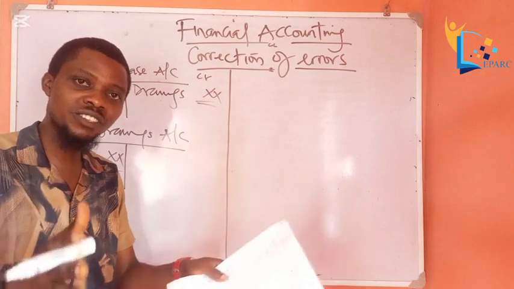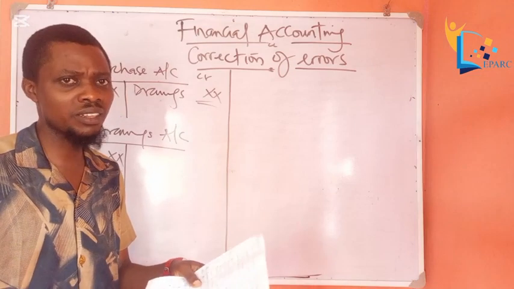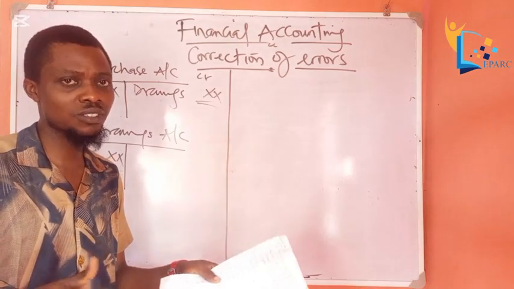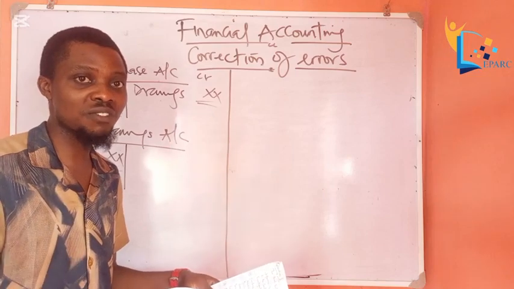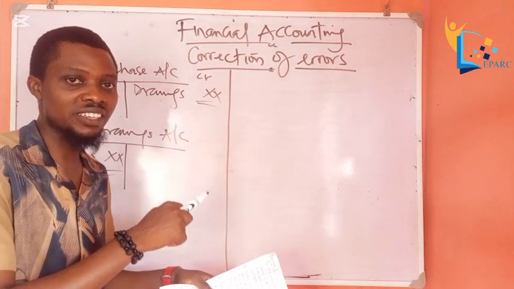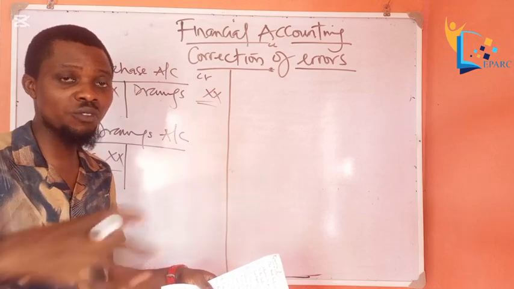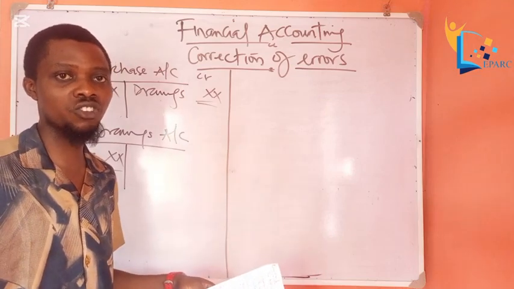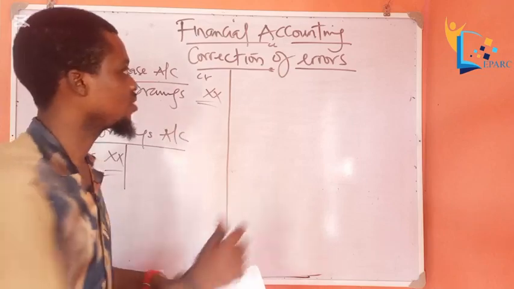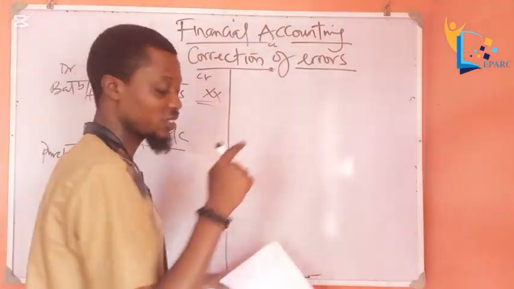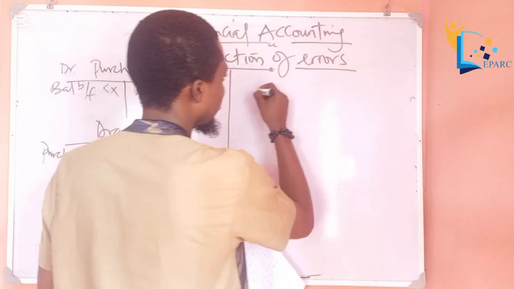Sales have credit balances. Let's say the credit balance of sales is 5,000 naira. The error committed here is that the bookkeeper overstated it by 1,000, so instead of 5,000, he recorded 6,000. So we have to remove that 1,000. It's an error that will affect the trial balance. Error of what? Overcasting. So let's analyze the error.